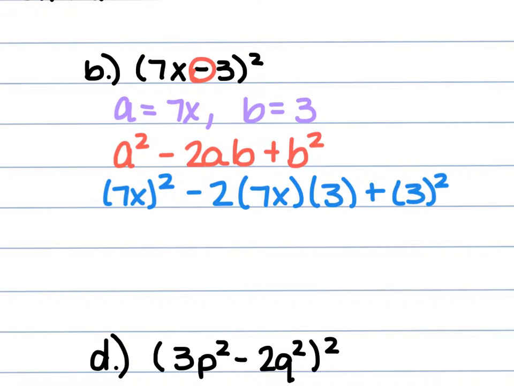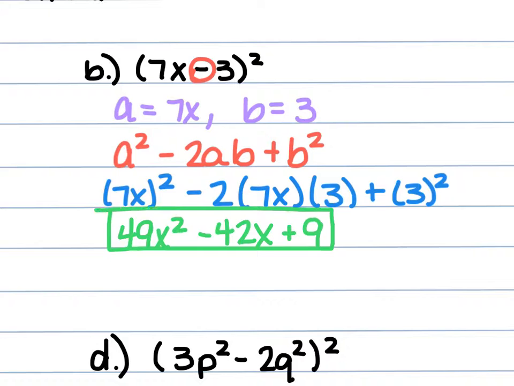So simplify this. That 7x raised to the second power is 49x squared. The negative 2 times 7x is negative 14x. Negative 14x times 3 is negative 42x. And then we have that 3 squared, which is a positive 9. So 49x squared minus 42x plus 9.